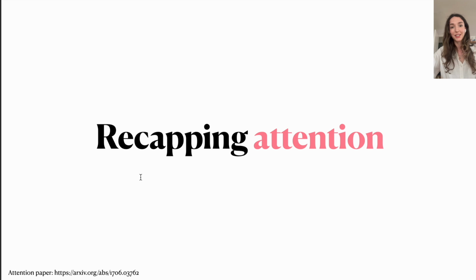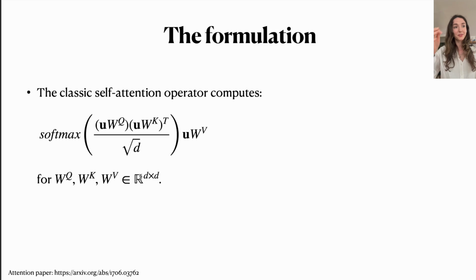So let us very quickly recap what attention does. The classic self-attention operator basically computes the following. It would compute 3 projections of our input U, a projection with a matrix WQ, a matrix WK, and a matrix WV, in order to give us the query, key, and value elements.